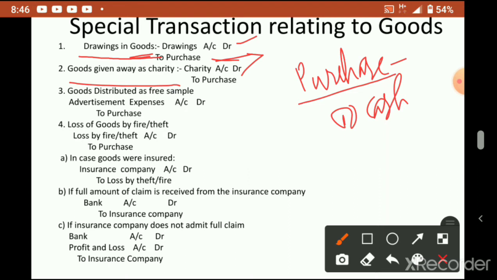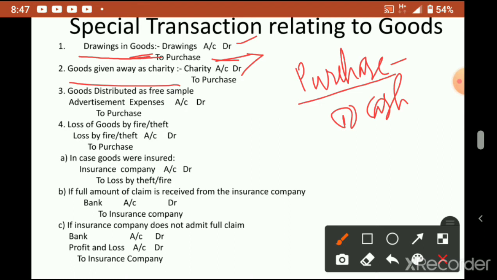Second is goods given as charity. Sometimes business people take some goods from their business and donate to orphanages, poor people, or natural calamity affected areas. They contribute something from their business. In that situation, it is not for the personal use of the owner, so we cannot open the drawings account.